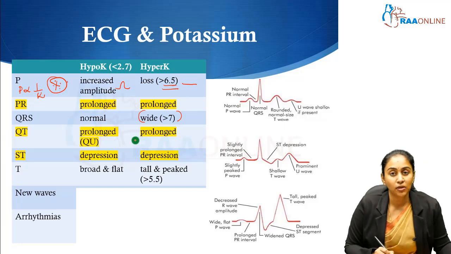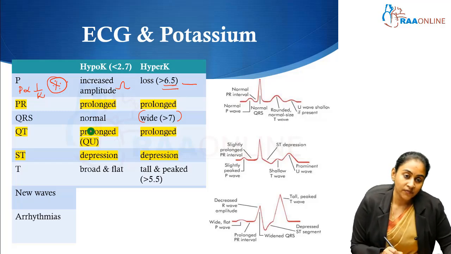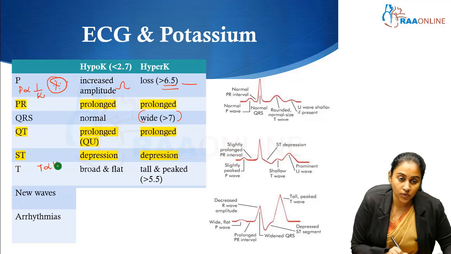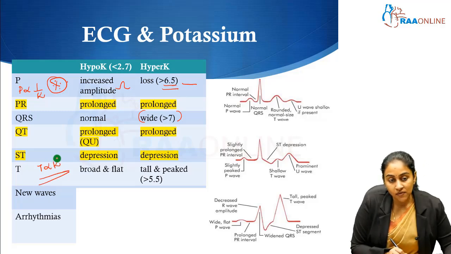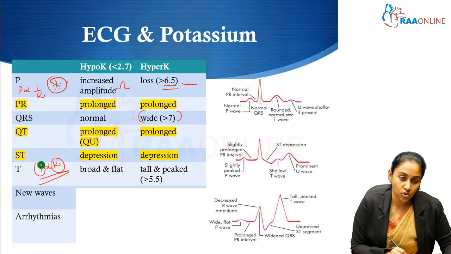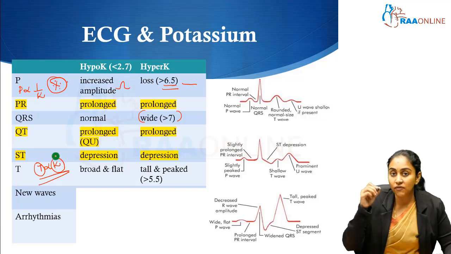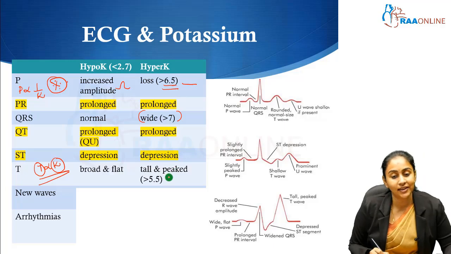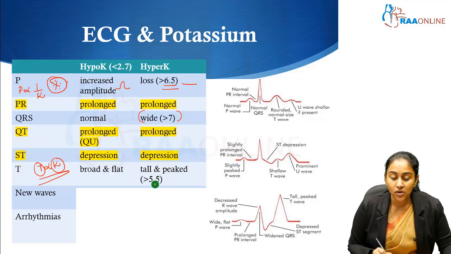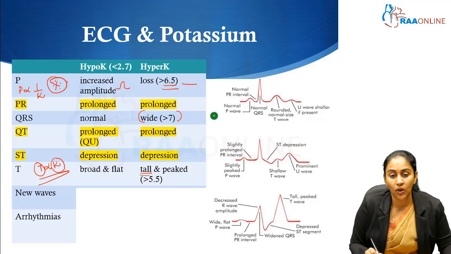T wave again is going to be very different in hypo and hyperkalemia. T wave is going to function the opposite of P wave. So T wave is directly proportional to the potassium. So what happens when there is very less potassium? T wave is going to be flat. What happens when there is very high potassium? Then the T wave is going to be tall and tented and nicely peaked. So as you're able to see, when the potassium increases above 5.5, the T waves become tall and peaked.